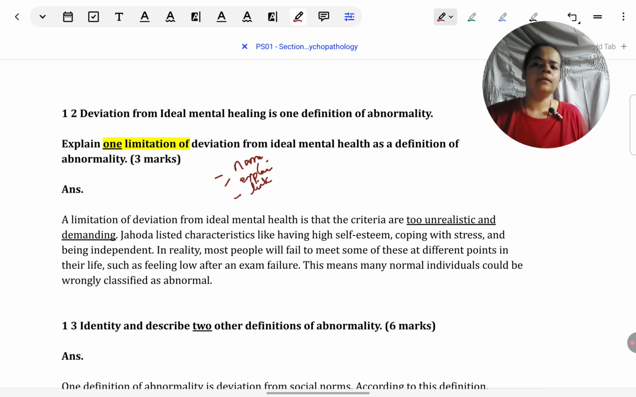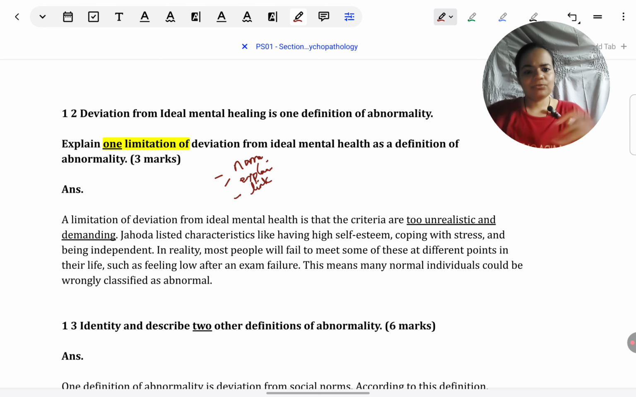That's all. Okay, and I know this is a little far-off mistake, but students do make it. Don't give limitations of any other definitions. There are 4 definitions, and students tend to confuse between the 4. So if you give a limitation, say, of deviation from social norms or deviation from statistical norms, of course, that will not be counted as correct. So I can just tell you, read the question very carefully before answering so that you don't make those obvious mistakes.